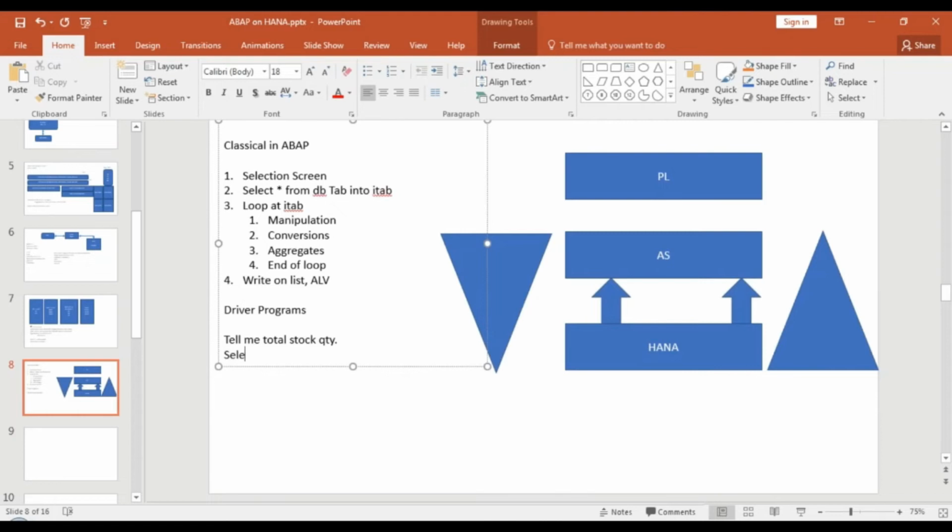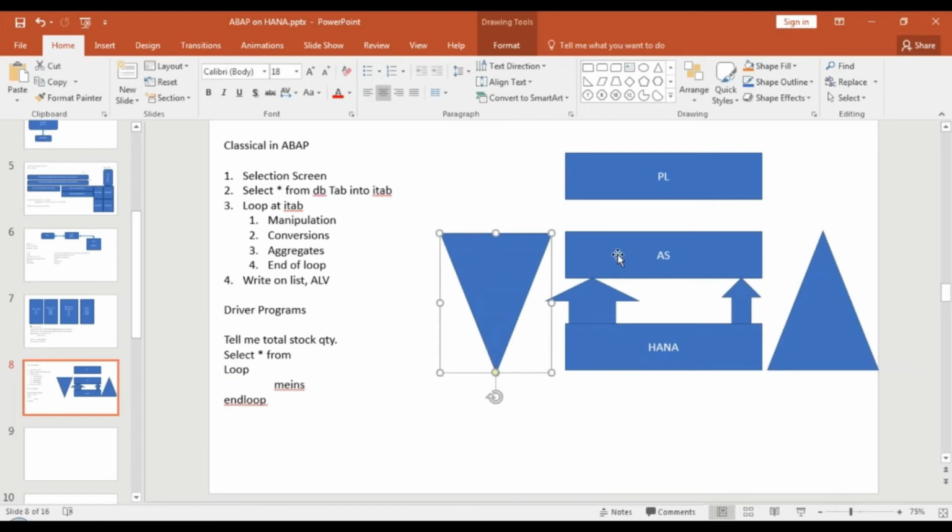You will say select star from Mara, loop at table, sum the quantity. I think it is MEINS column in Mara table. That's what you're doing, which means you looped all the records of Mara, huge volume of data. See the arrow symbol, huge volume of data, looping here, which means processing in application layer. And then printing the result.